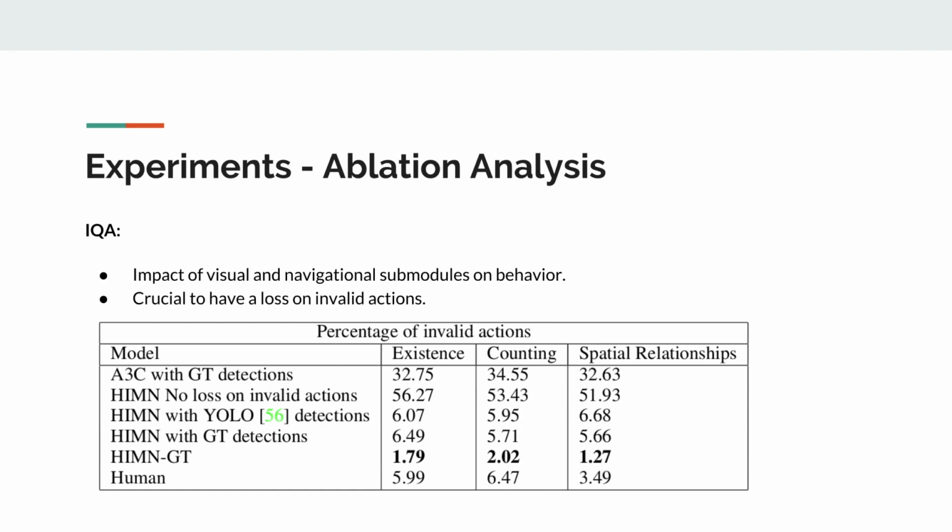It's important to note that the agent is always penalized for taking an invalid action, but the action loss is provided for every action. Comparing column 2 to the other columns, we see that the invalid action loss reduces the percentage of invalid actions by nearly an order of magnitude. One important takeaway is that the invalid action loss is crucial for mitigating the difficulties of the agent's large action space and enabling faster and more effective learning.